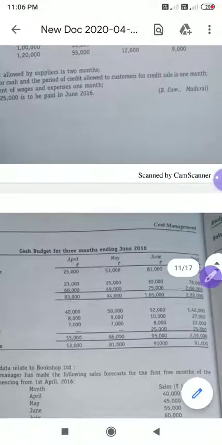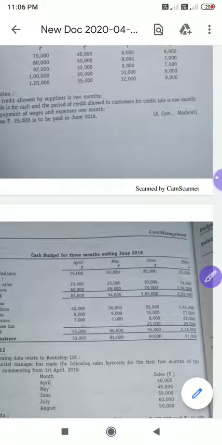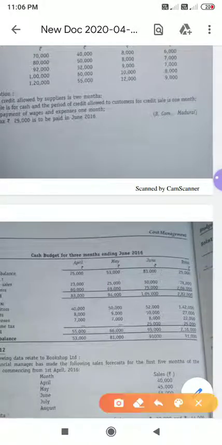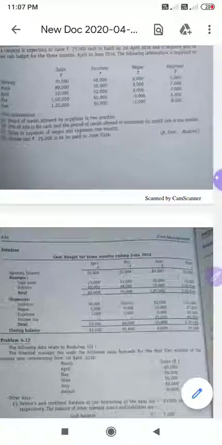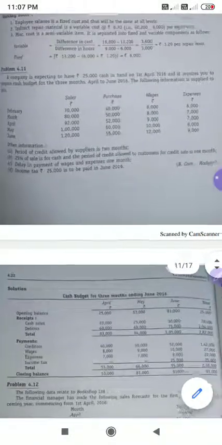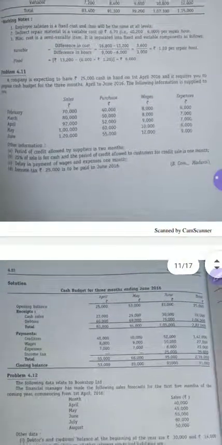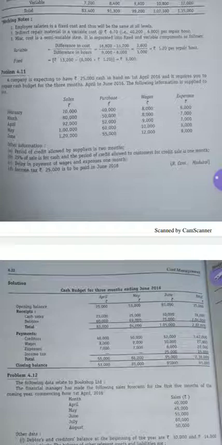Okay, I hope the concept is clear. So it's very, very important. See, ultimately what you need to do, you have to get the same amount. Which is very, very important for 14 marks. Please try to solve all the previous question papers. All previous question papers are similar to this question only. I hope the concept is clear.